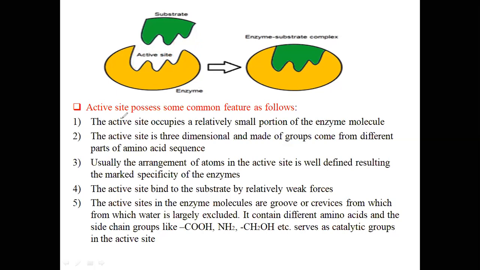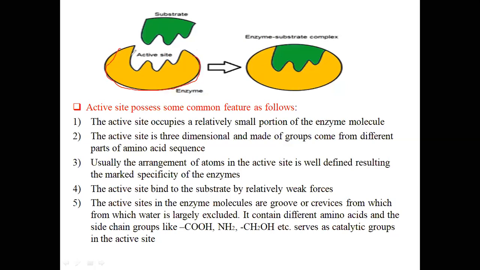Now, the active site possesses some common features. What features does the active site have? The active site occupies a relatively small portion of the enzyme molecule. Simply, this is the whole enzyme, which is very much larger.